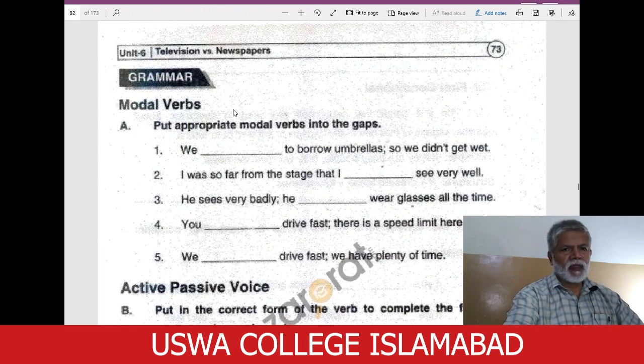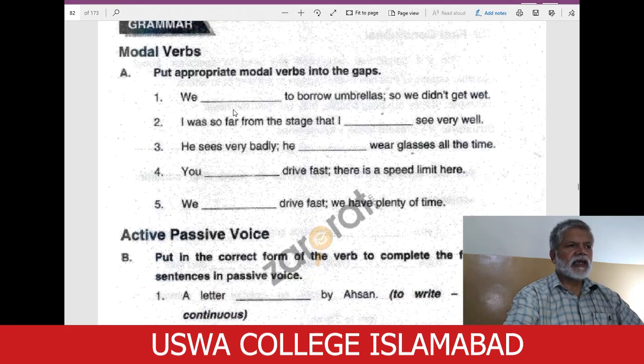Modal verbs. A detailed discussion of modal verbs is there in my grammar lectures. So with the help of that lecture, I hope you will be able to attempt this part of the exercise. Put appropriate, appropriate means suitable, proper modal verbs into the gaps, into the blanks.